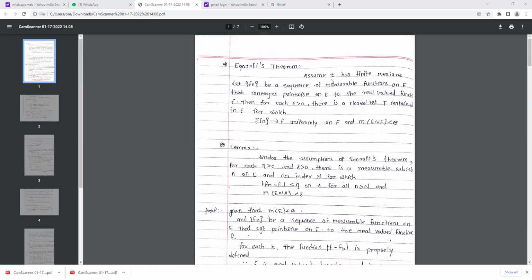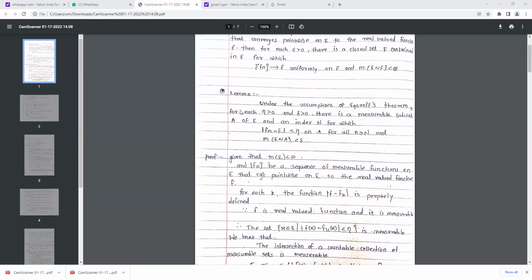Given that E has a finite measure and Fn is a sequence of measurable functions on E that converges pointwise on E to the real valued function f, what we have to show is that for each epsilon greater than 0, there exists a closed set F contained in E for which Fn tends to f uniformly on F and measure of E minus F is less than epsilon. To prove this theorem, first we see a lemma, which is useful to write the proof of Egoroff's theorem.